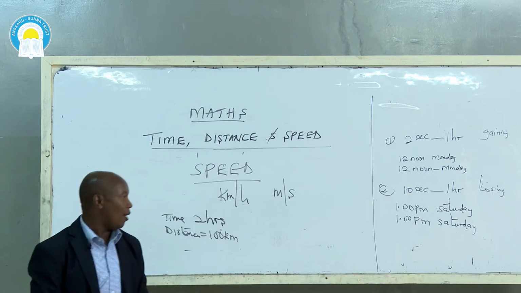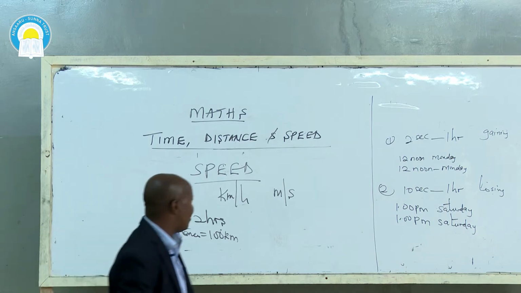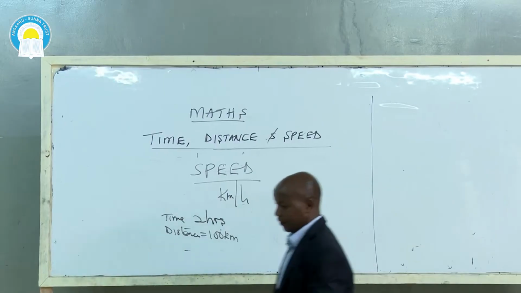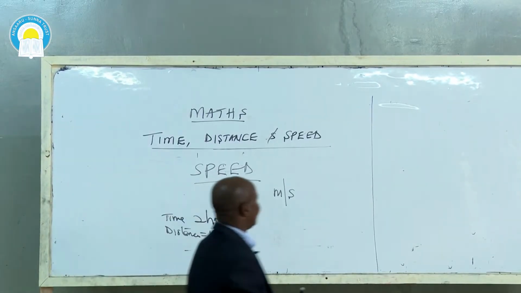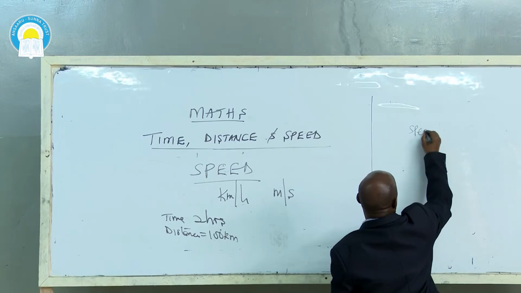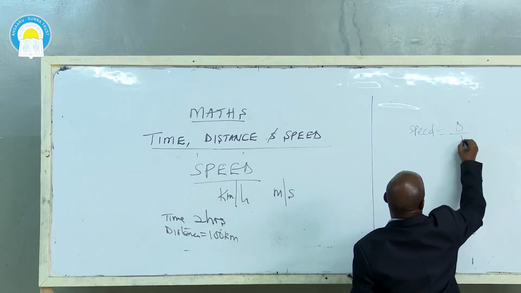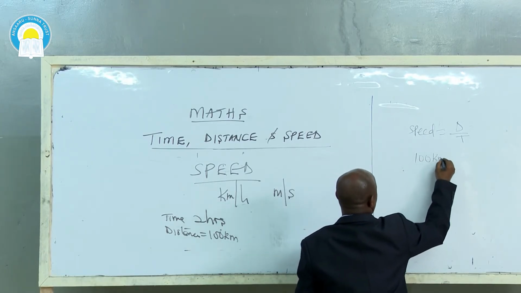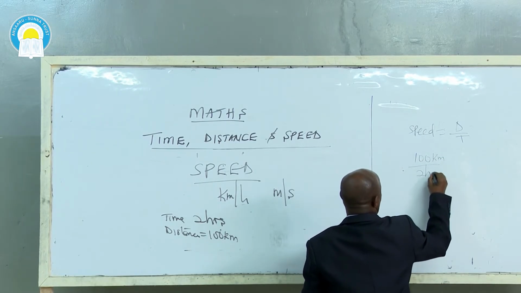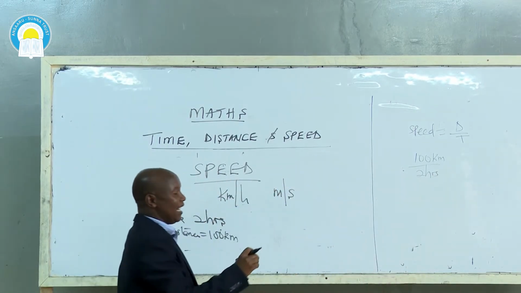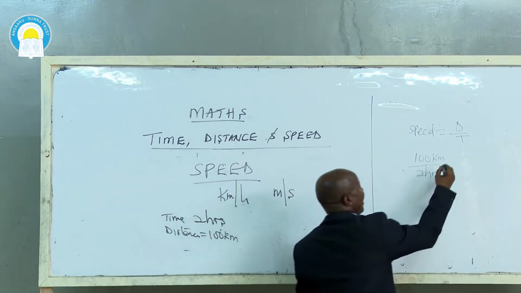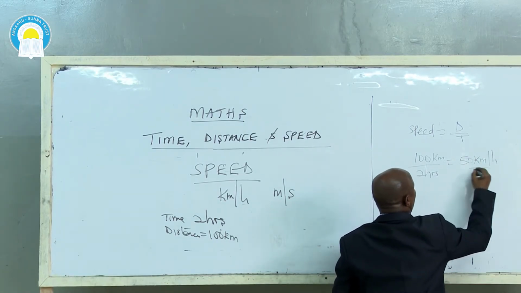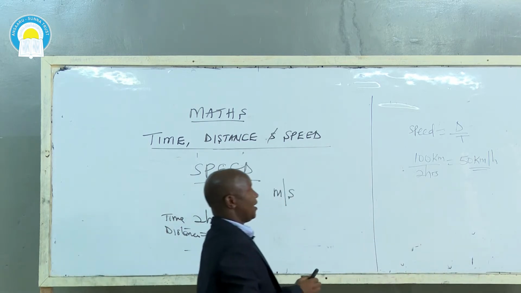So to get speed, speed is the distance divided by the time taken. Speed equals distance divided by time. So in our case here, my distance is 100 kilometers and my time is 2 hours. So to get speed, I just say 100 divided by 2, which is equivalent to 50 kilometers per hour. That's how you get speed, distance over time taken.